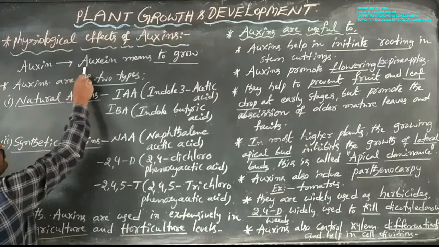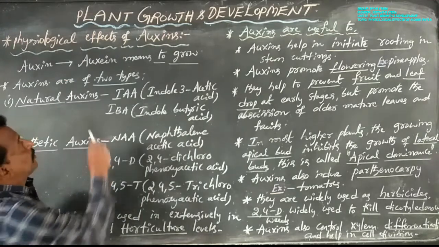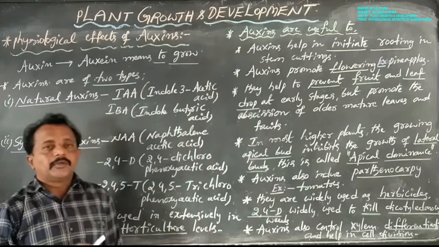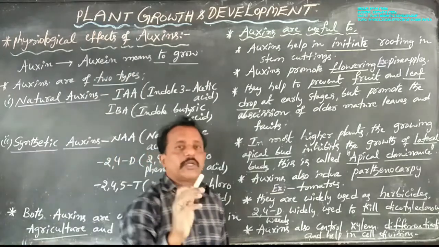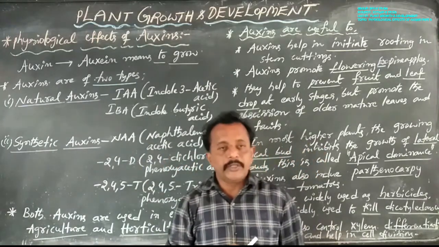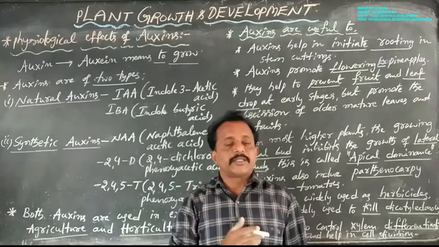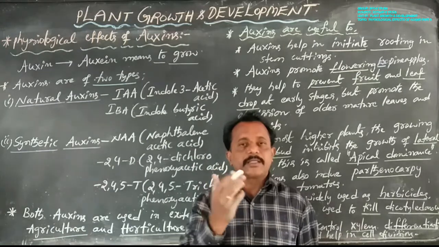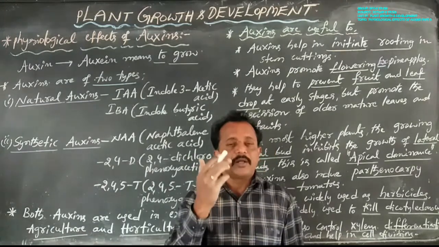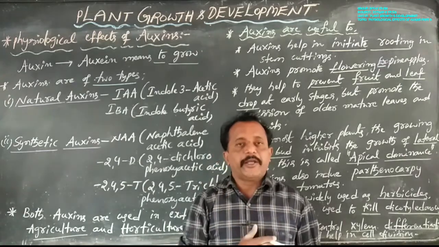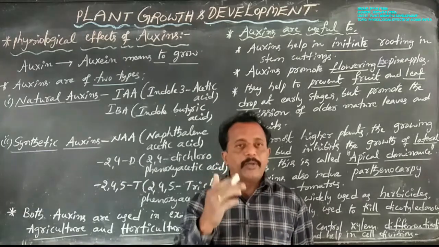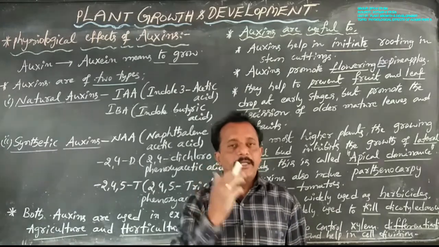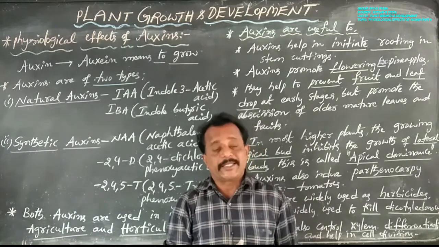Auxin is derived from one Greek word, auxine. Auxine means to grow. Auxins were first isolated from human urine. These auxins were discovered by Charles Darwin and Francis Darwin from the coleoptile of canary grass, and F.W. Went also isolated auxins from the coleoptile of oat seedlings.